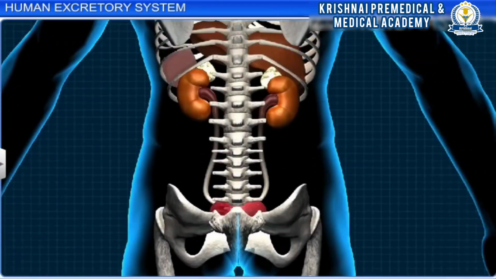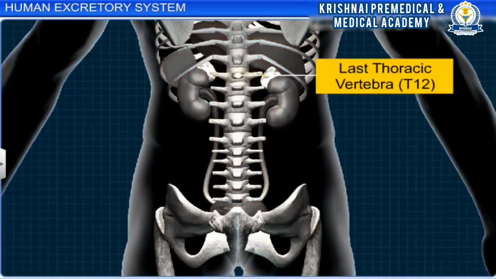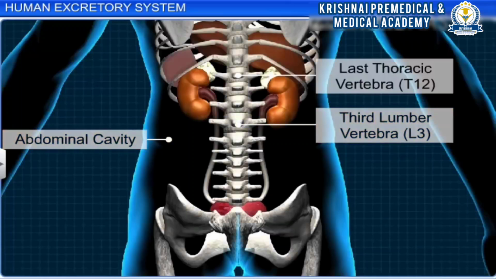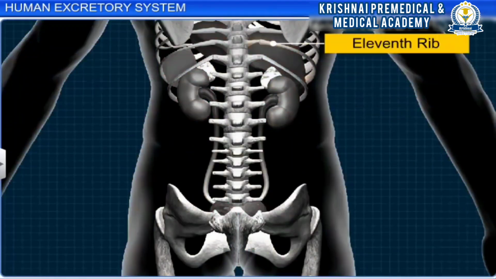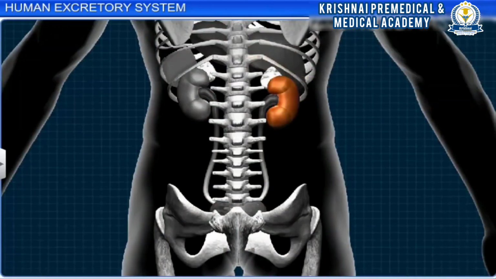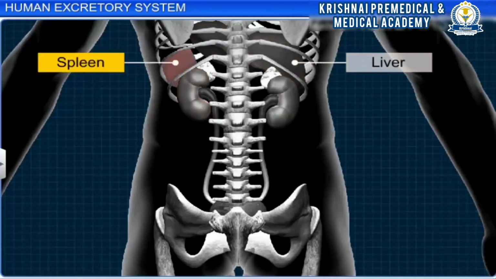They are situated between the last thoracic and third lumbar vertebra, enclosed by the dorsal inner wall of the abdominal cavity. The 11th and 12th ribs partially protect the upper part of the kidneys. The right kidney, which is near the liver, is slightly lower than the left one, which is adjacent to the spleen.